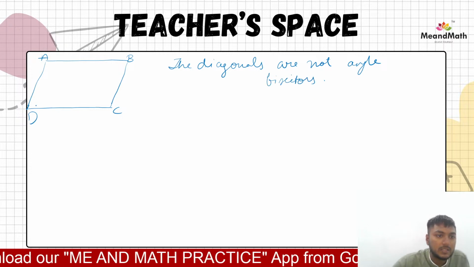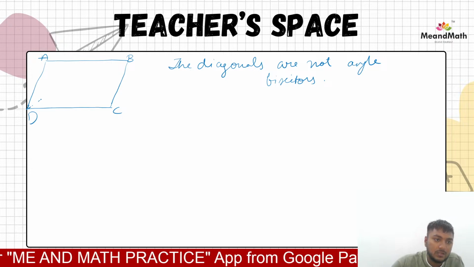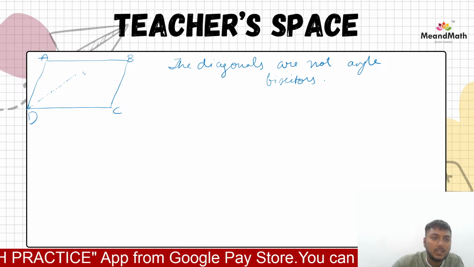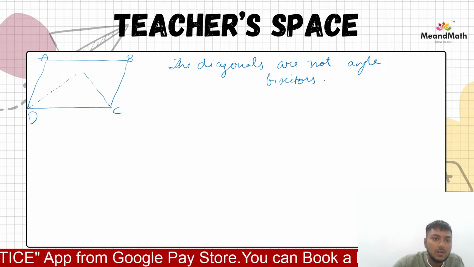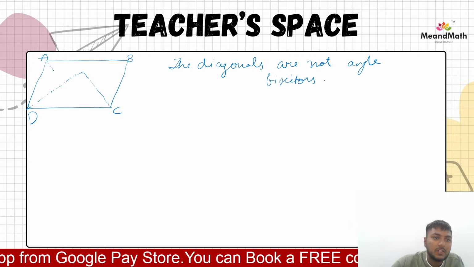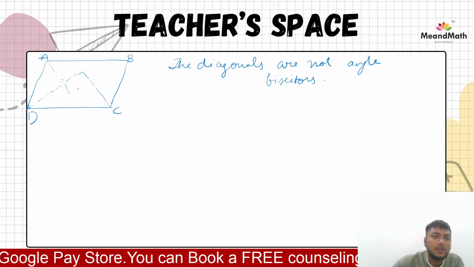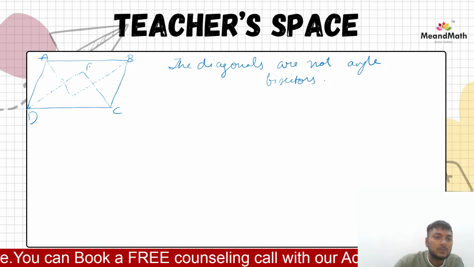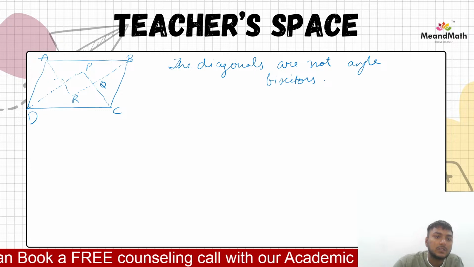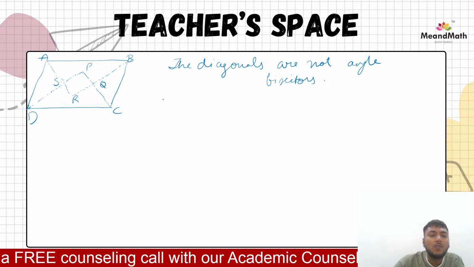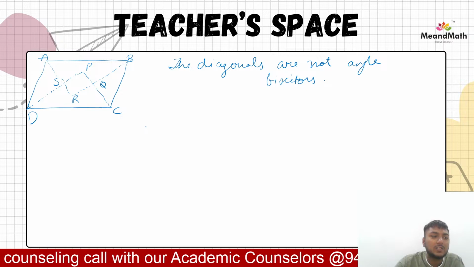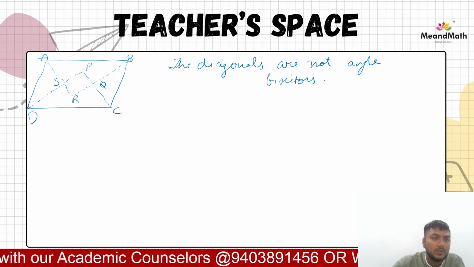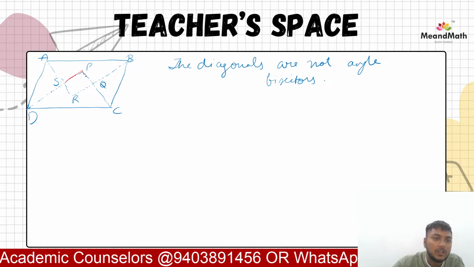Okay, so let us construct an angle bisector. Let us say this is an angle bisector and we have another angle bisector for angle C. Then we have another bisector for angle A, and we have another bisector for angle B. So let us say this is PQRS. So we have to determine what this PQRS is. Is this PQRS a rectangle, a square or anything else?